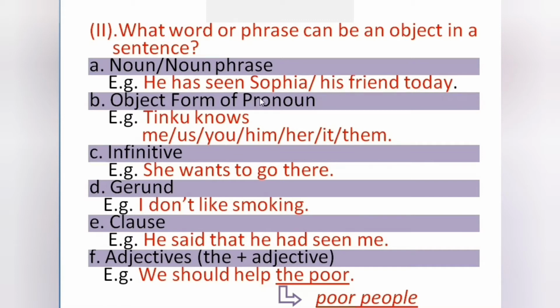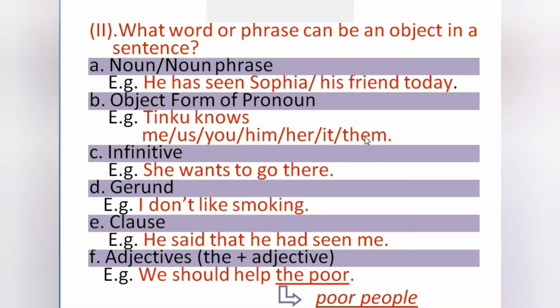Next, object form of the pronoun. Tinku knows me, us, you, him, her, it, them. So question is who or whom or what. So who does Tinku know? Answer is me, us, you, him, her, them. If the question is what does Tinku know? So answer is Tinku knows it. So me, us, you, him, her, it, them. These are the object form of pronouns. So we can call it to be the object in the sentence.